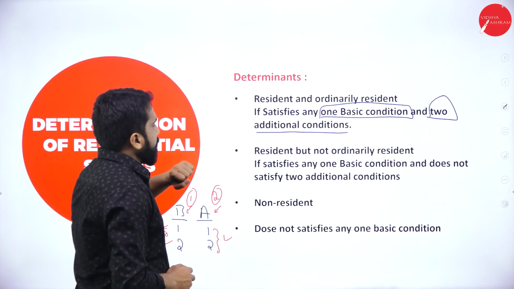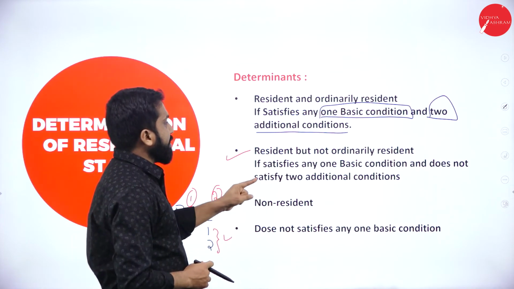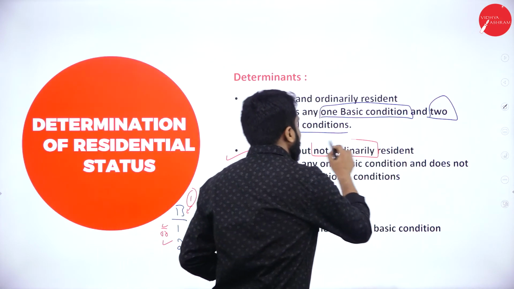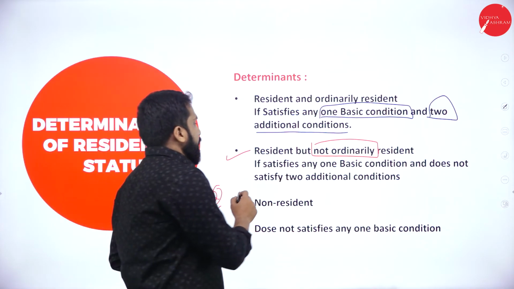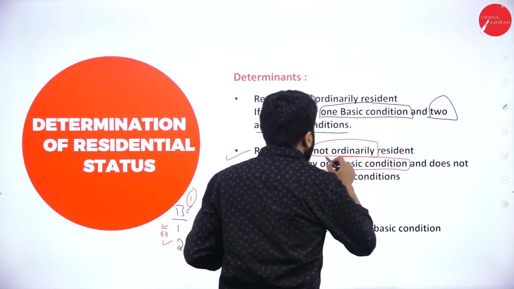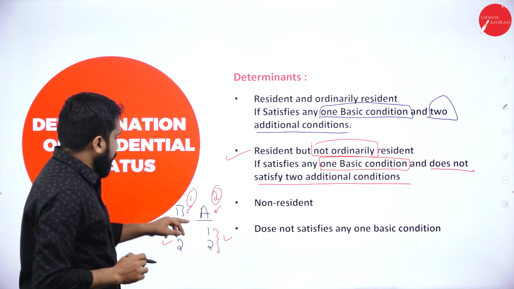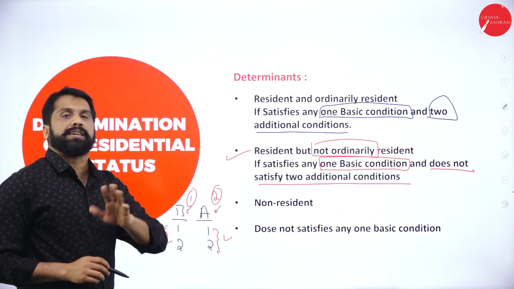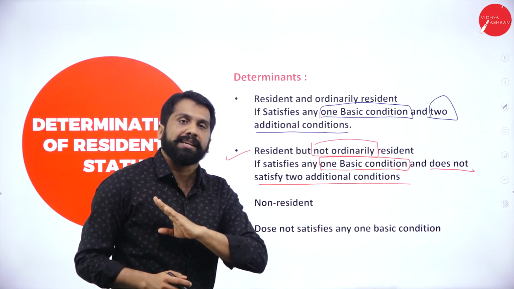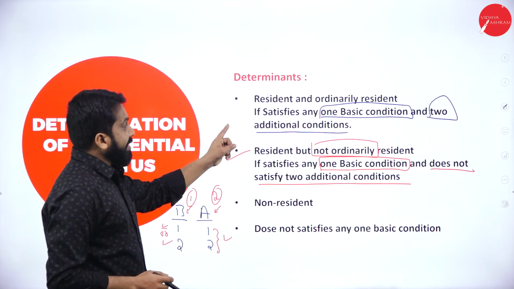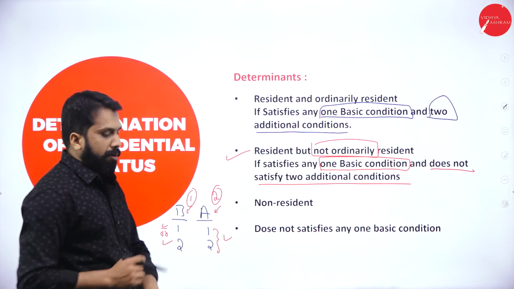Now, this is done. Now, if you want to become resident but not ordinarily resident, normally the foreigners come under this category. If you satisfy any one basic condition and do not satisfy the two additional conditions, that is, out of the basic ones you completed any one, but out of the additional two, any one or both you did not complete, then you will become resident but not ordinarily resident. Clear?